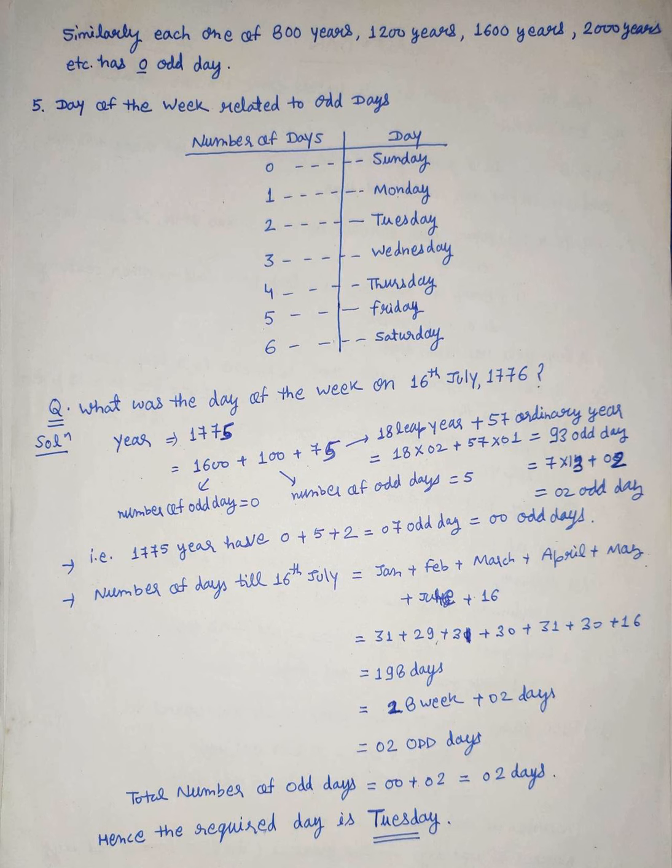The number of days left out of complete weeks are called odd days, so 2 odd days. The total number of odd days: in 1775 years the number of odd days is 0, and till 16th July of 1776 the number of odd days is 2. The total number of odd days is 0 plus 2, that is 2. Hence the required day is Tuesday. It means on 16th July 1776 the day is Tuesday. By this method we can obtain the day for any date.